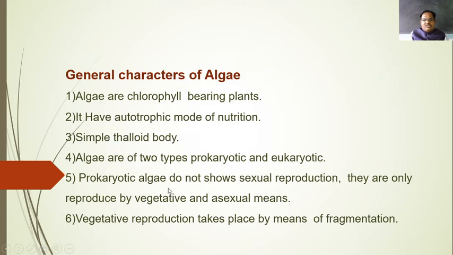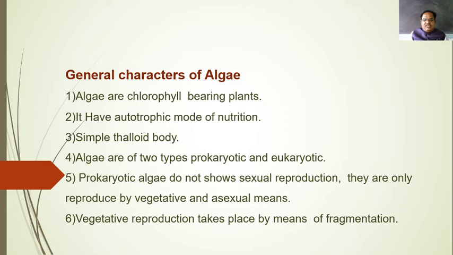Vegetative reproduction means there is the presence of a heterocyst, and from this heterocyst it breaks open and a new filament is formed. Then vegetative reproduction takes place by means of fragmentation, as I told you: near the heterocyst the plant body breaks and forms pieces, and this is known as fragmentation.